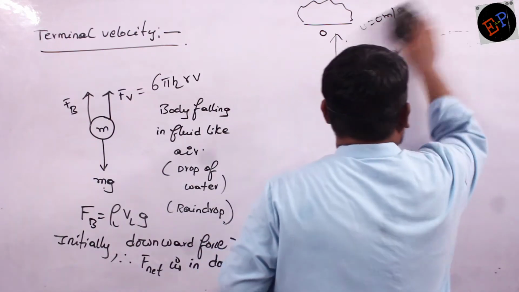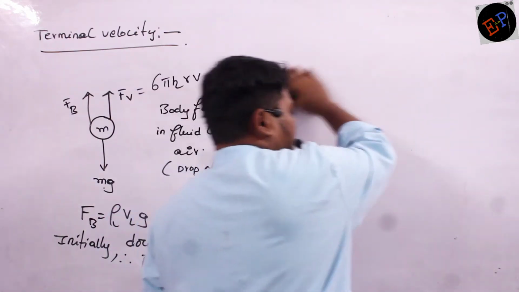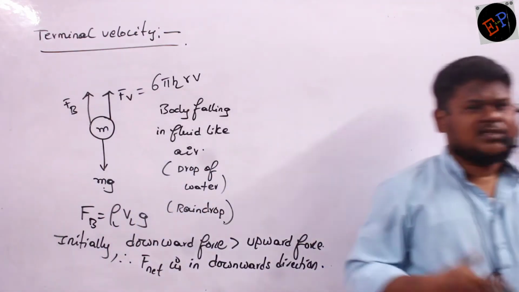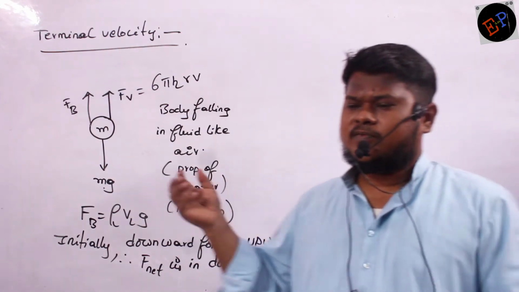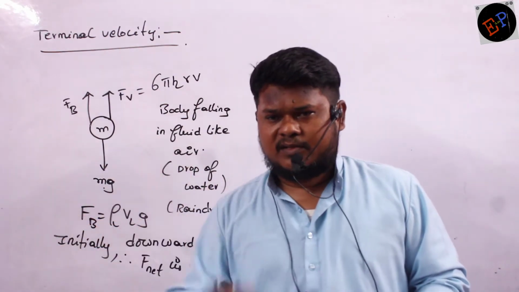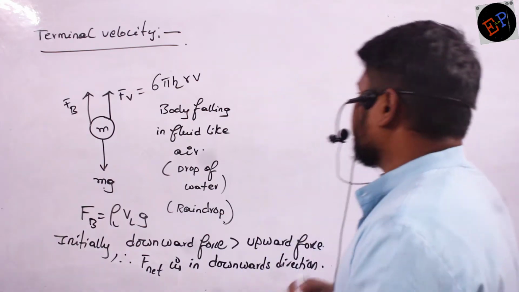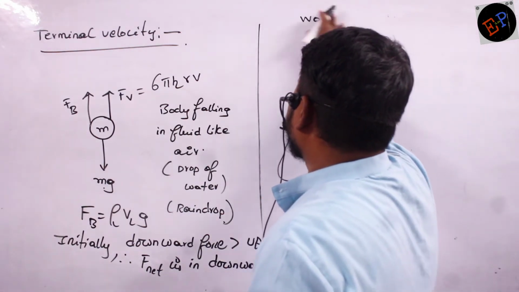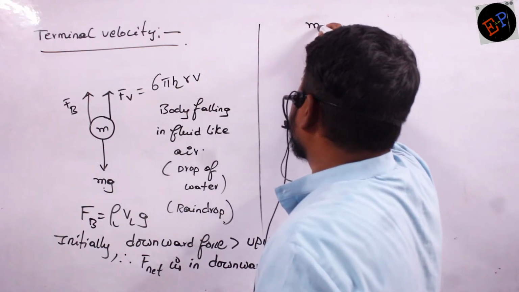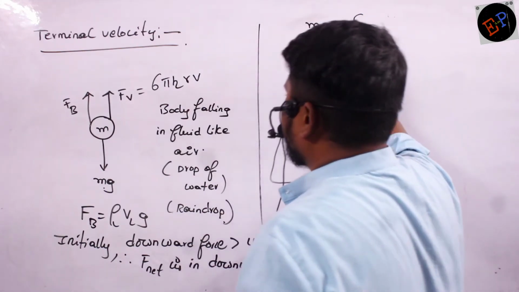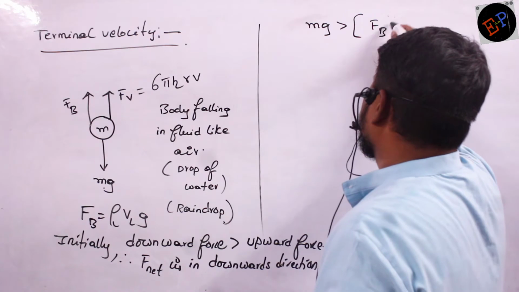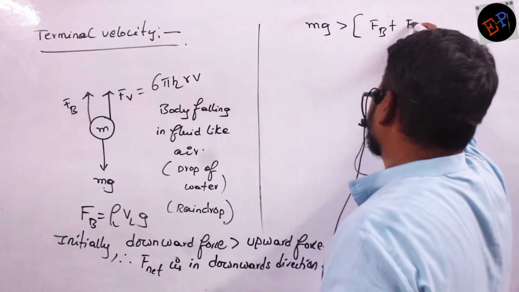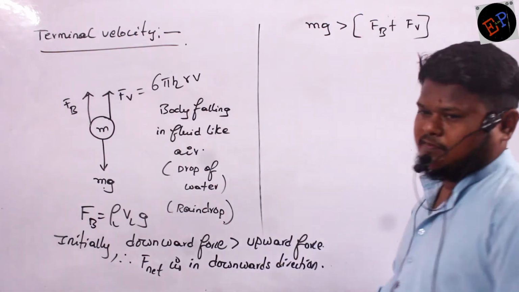It will accelerate, no? When downward force is greater than upward force, there is some net force. And because of net force, what happens to the body? It will accelerate. Its velocity continuously increases. Clear, Nama? So therefore, initially weight mg of the raindrop is greater than two forces. What are the two forces? One is force of buoyancy and the other one is viscous force.